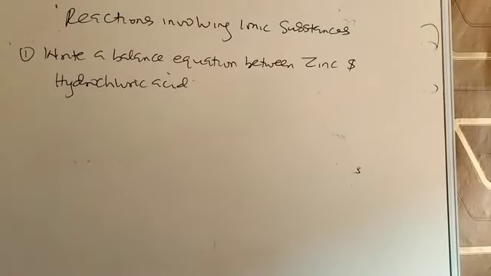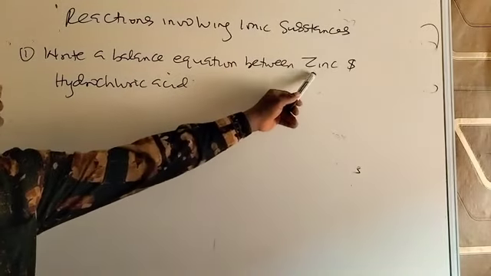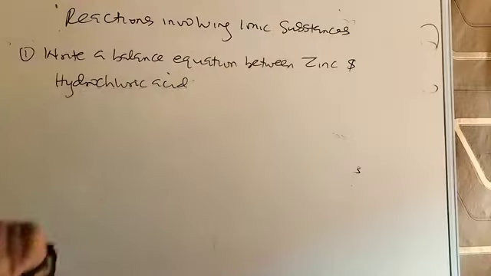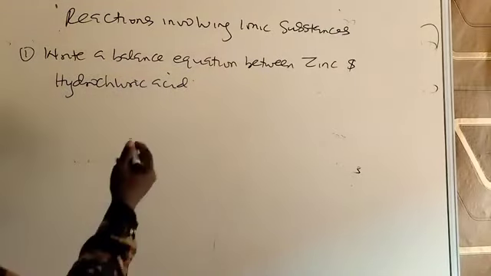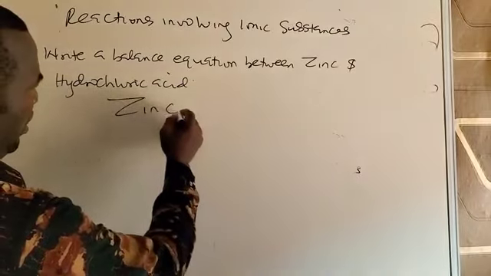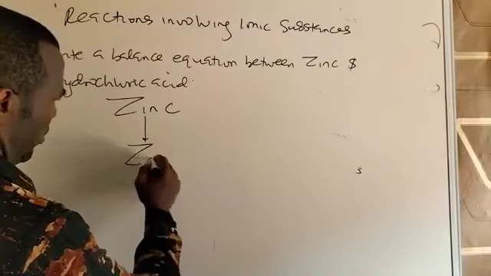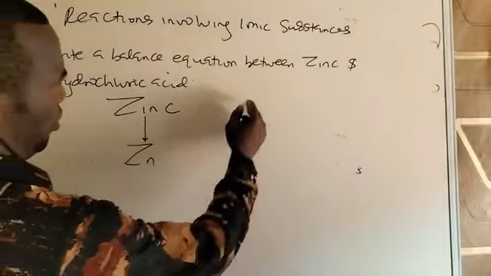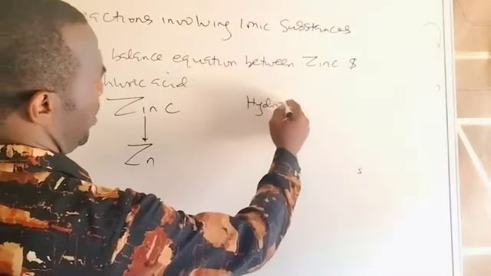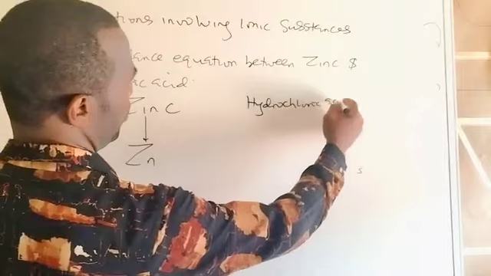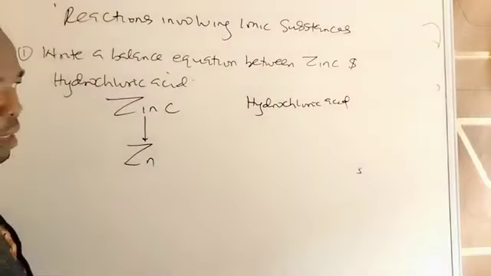I have an example, a reaction involving ionic substances. Write a balanced equation between zinc and hydrochloric acid. The substances are mentioned for you, zinc and hydrochloric acid, and these are the reactants. You find the product yourself. Zinc is an element, so you write the element symbol, Zn. The other reactant is called hydrochloric acid. An acid is a compound, so you try to get the formula correctly.